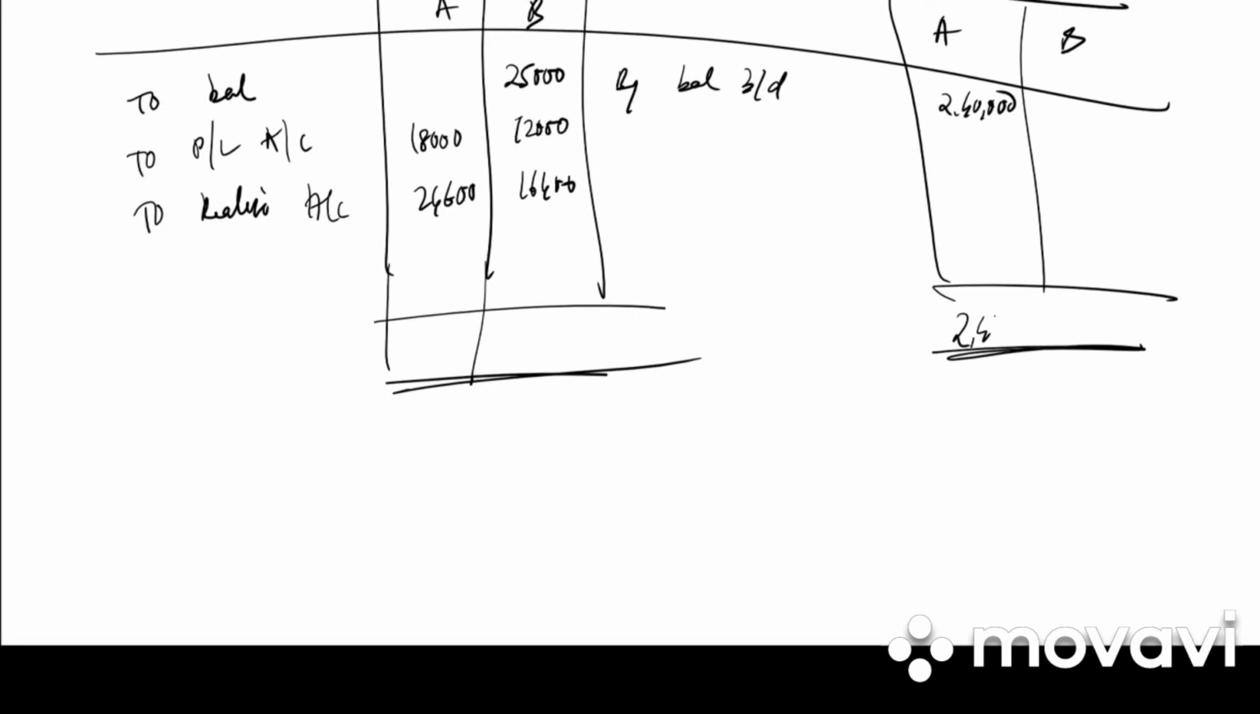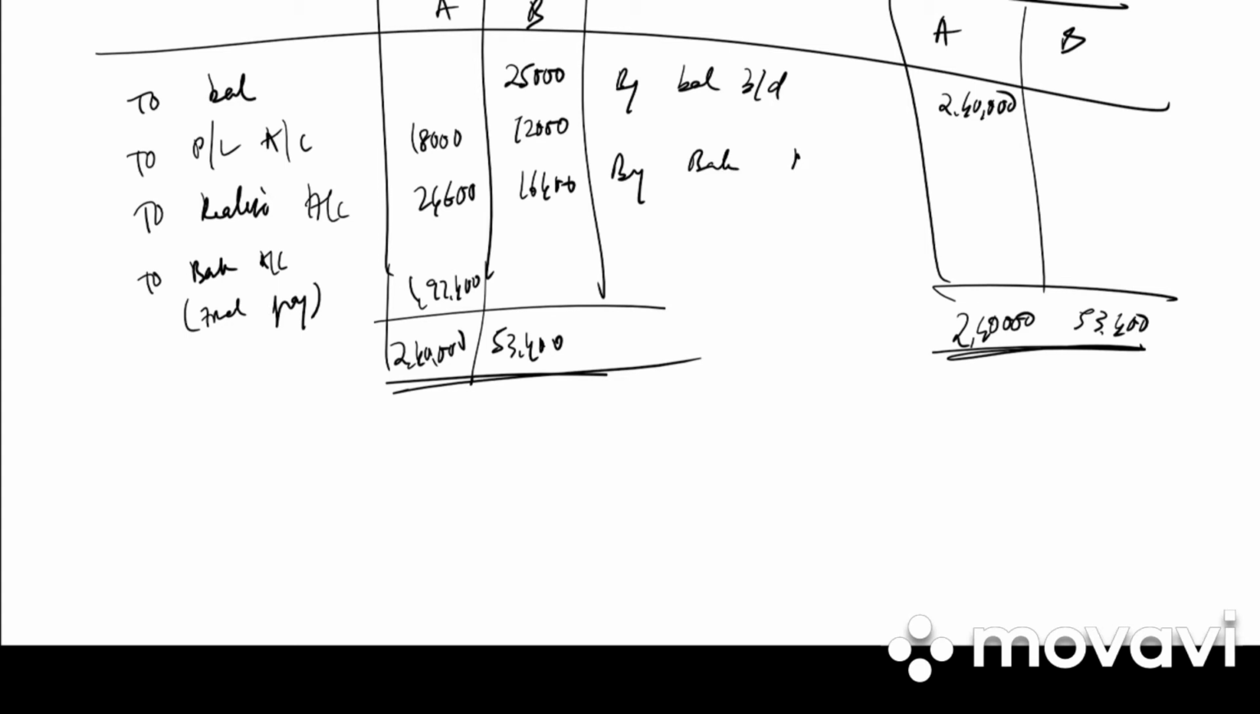The total of A 2,40,000 is more on the credit side. So it is to bank account, final payment 1,97,400. For B, the debit side total is more, that is 53,400. So by bank account, in bracket cash brought in, 53,400.